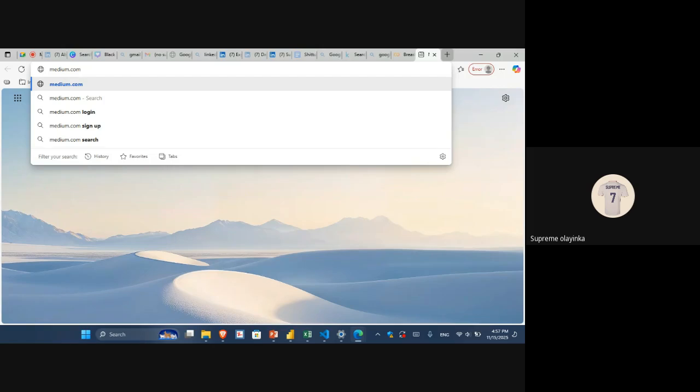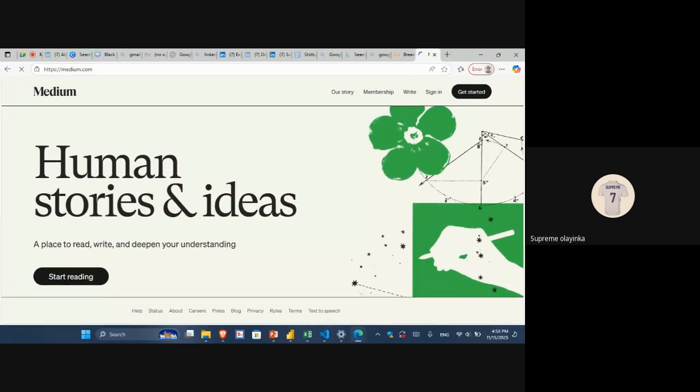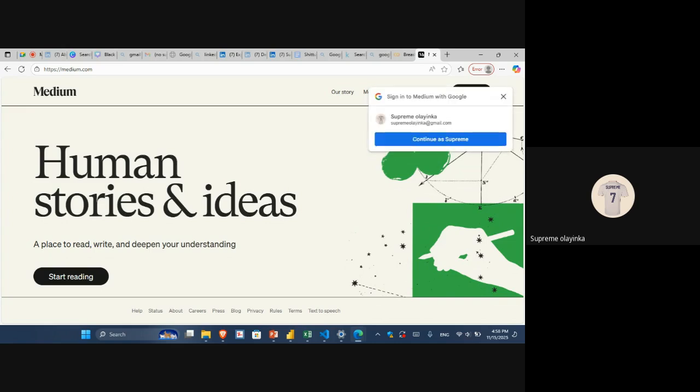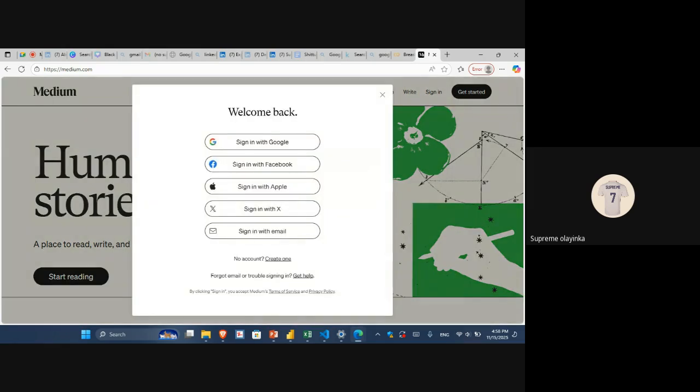In case I'm slow here, this is not my data storage, this is not mine, so I have to sign in. This is what you see when you just go to medium.com. I know a lot of us are writers, so we are already familiar with this. You want to click on sign in, then sign in with Google.